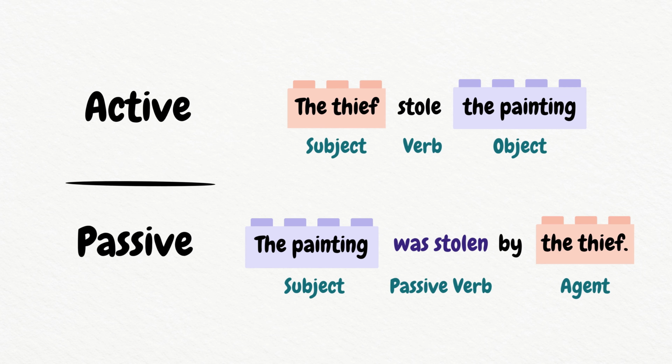In the active voice sentence, the spotlight is on the thief. How about the passive voice sentence? Where is the spotlight? The focus is on the painting.